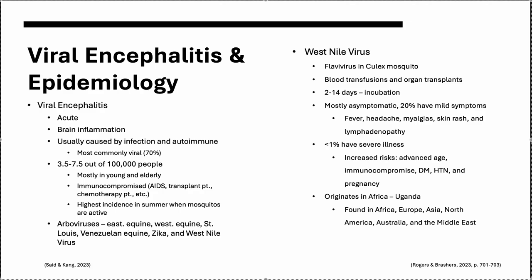The highest incidence occurs in the summer and usually in warm and humid climates where mosquitoes thrive and are very active. Arboviruses are the most commonly associated viruses with viral encephalitis. These include Eastern equine, Western equine, St. Louis, Venezuelan equine, Zika virus, and the West Nile virus.